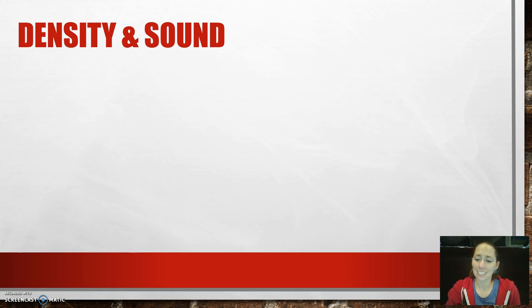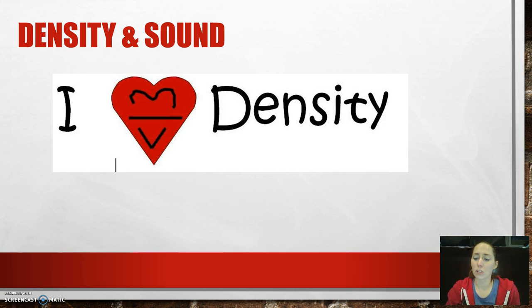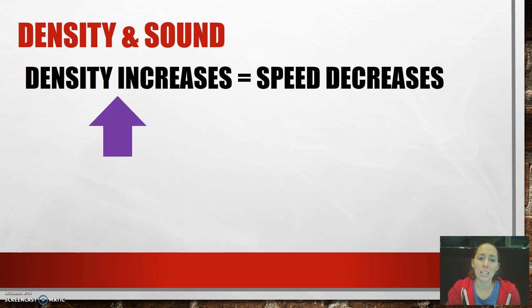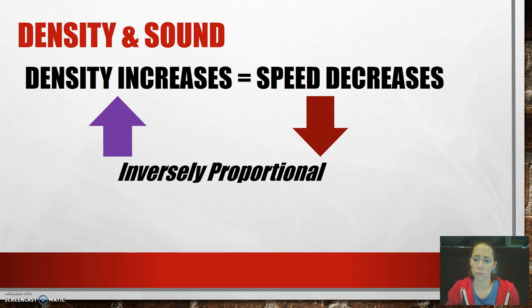Now we've also got density in sound. Just so you remember, density is the amount of matter per volume. We can remember that by drawing the heart. The top is the mass divided by the volume, and so that's our density equation. Now for density, as density increases, speed decreases, which means these ones are inversely proportional.